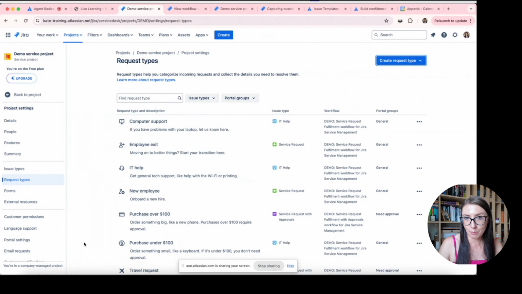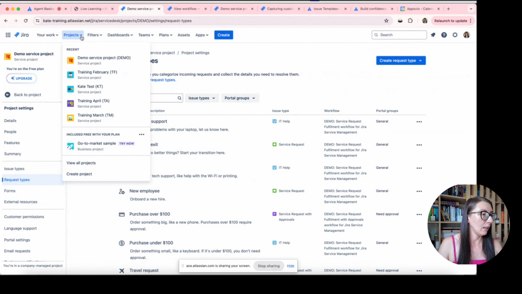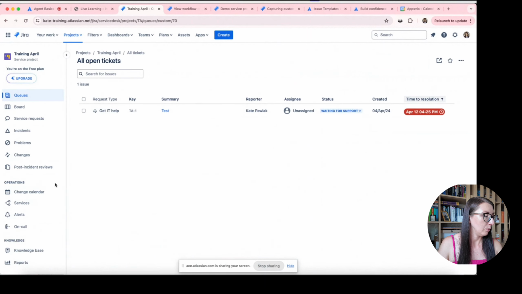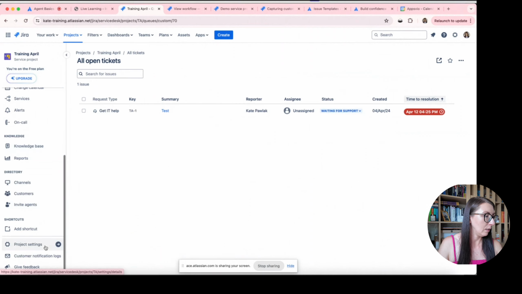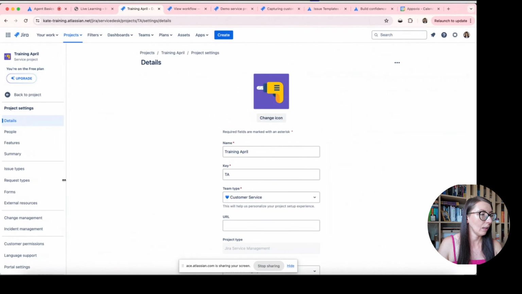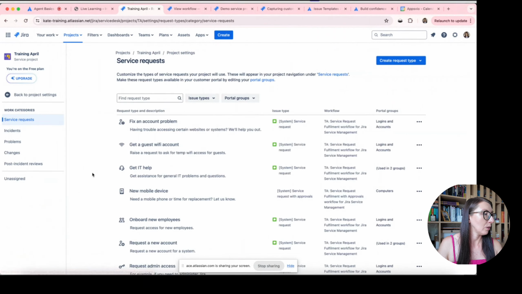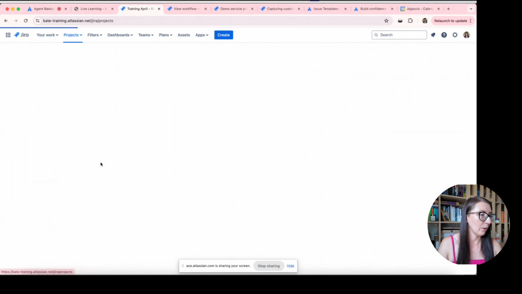In case of team managed projects, which are a simpler version of projects, I guess that I have one here. Probably this is it. No, this is not this one. One second. View all projects. Oh, okay.